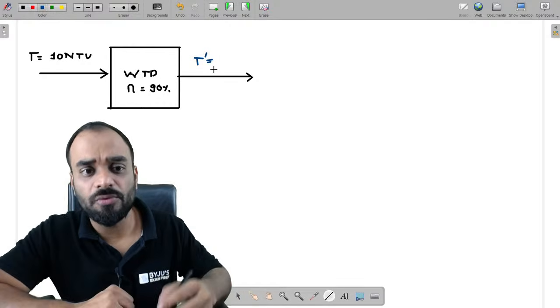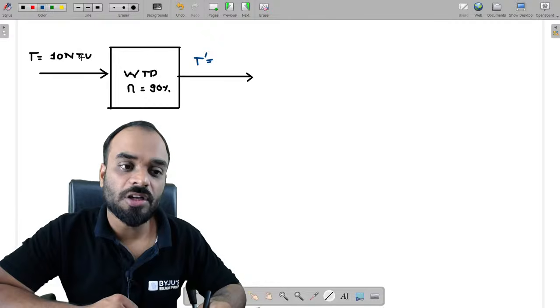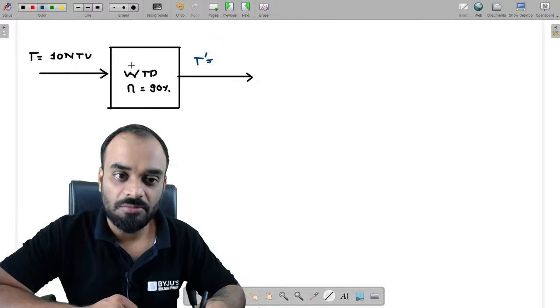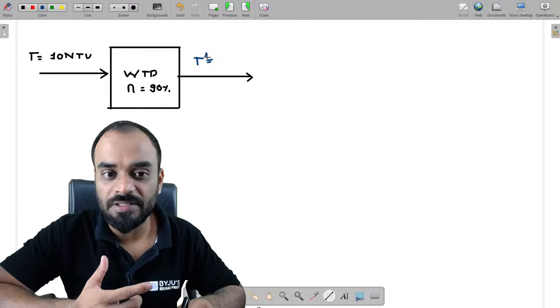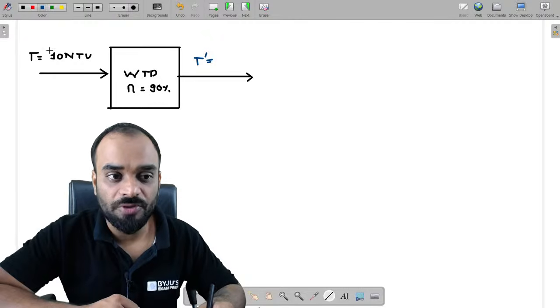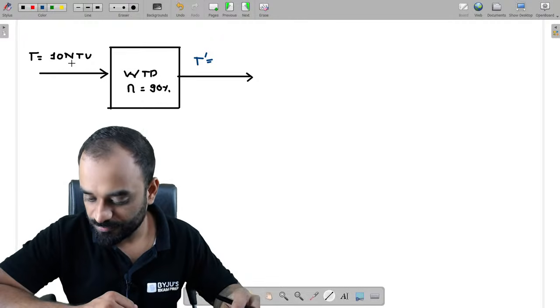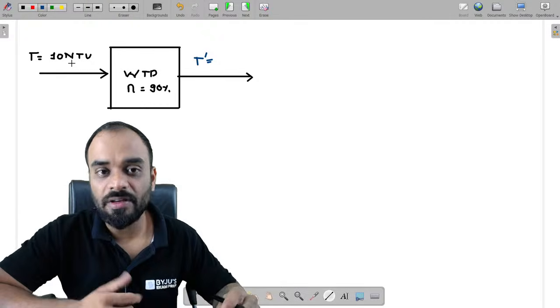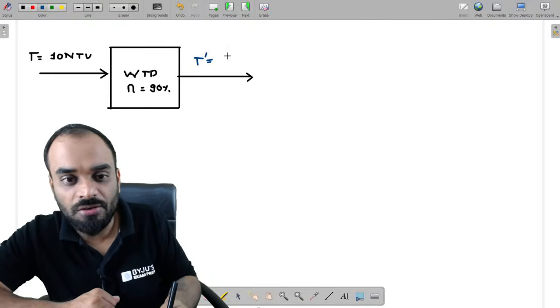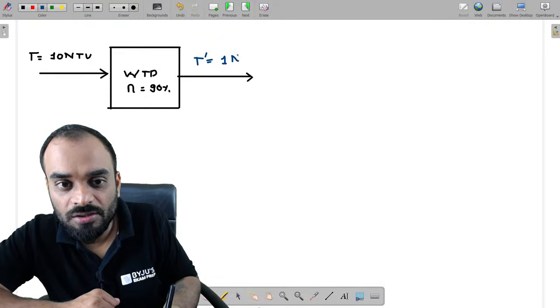It is a very simple question, yaar. 90% of turbidity you have removed. That means only 10% is remaining. So what should be the value of 10% of this 10 NTU? It is 1 NTU, yaar. Now tell me, guys, in your treated water, the amount of turbidity which is present is how much? It is 1 NTU.